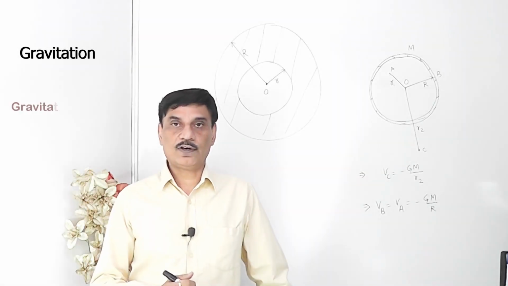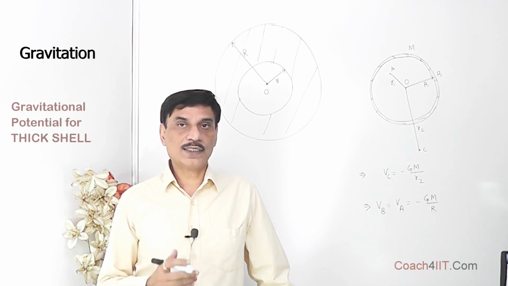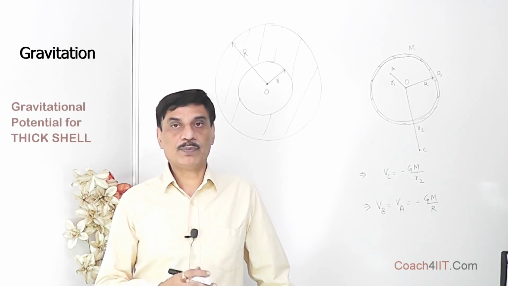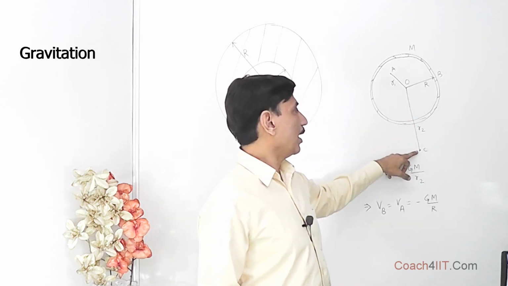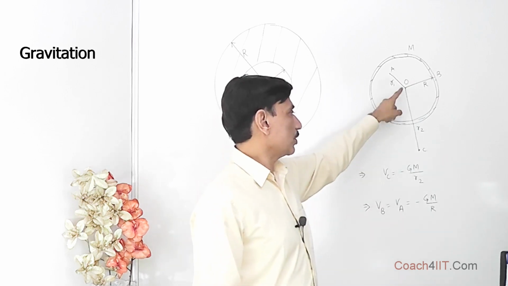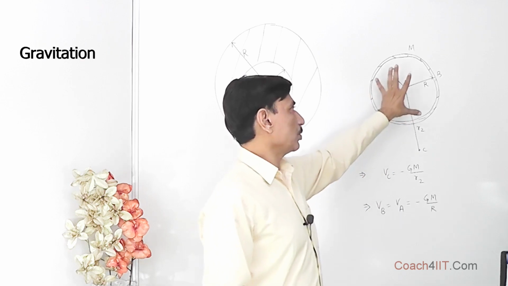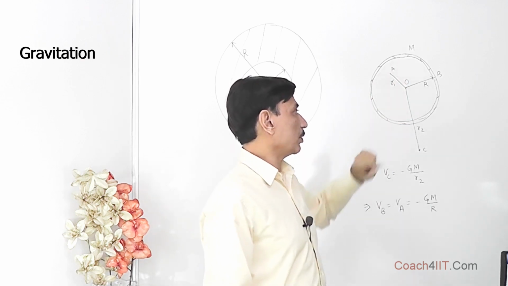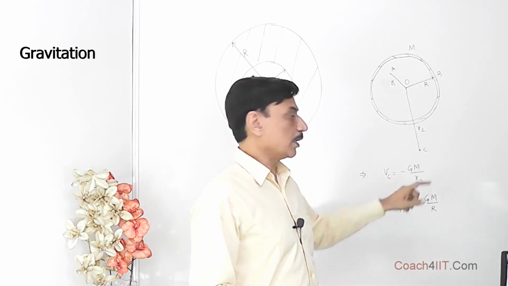For a thin shell of mass m and radius r, we know the gravitational potential when the point of interest lies outside the shell, on the surface, and within the shell. At a point outside the shell, that is Vc, the potential of point C, we assume the whole mass to be concentrated at O, and the distance we take as R2, so it comes out to minus Gm upon R2.